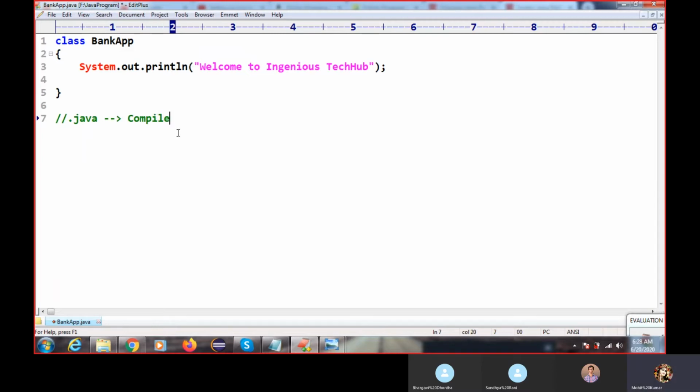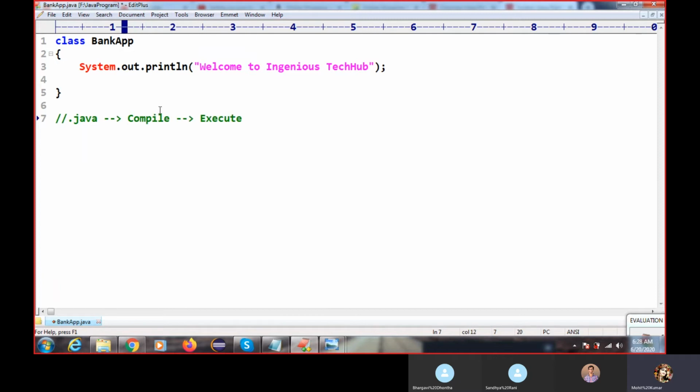Okay, first you have to compile. Okay, then you have to execute. Okay, this is the .java file. You can see this is the .java file. You may have a question: why do we need to compile this code and why do we need to execute this code? So this is what I'm going to discuss today.